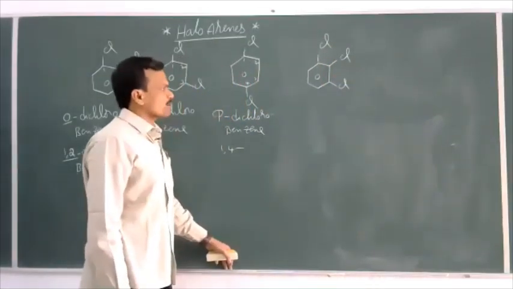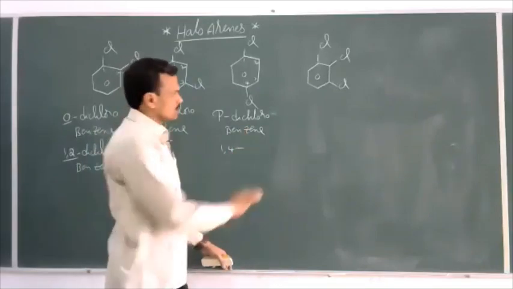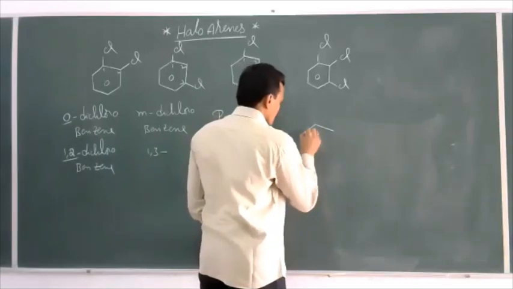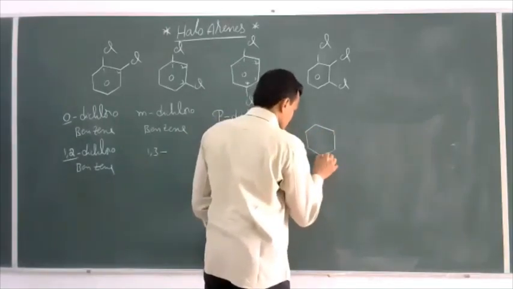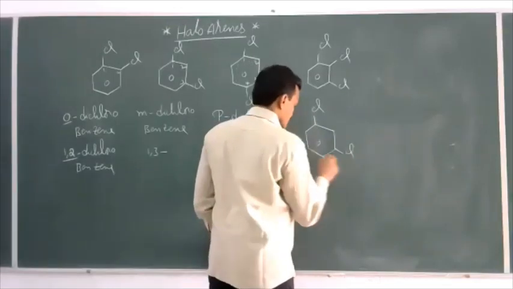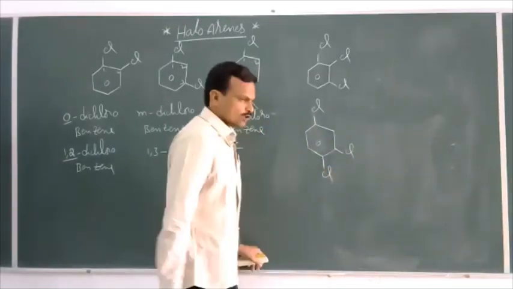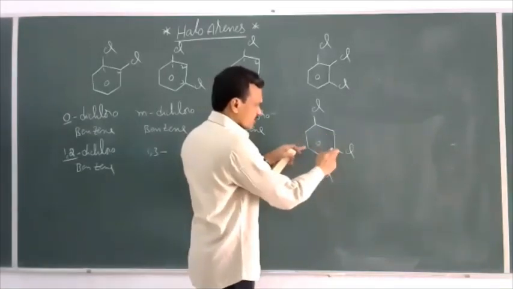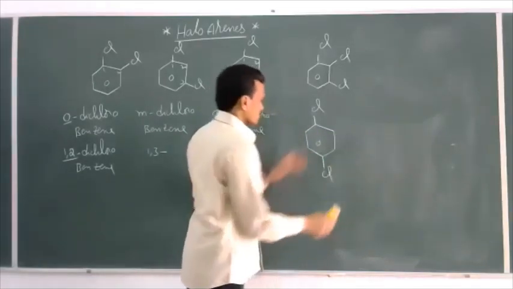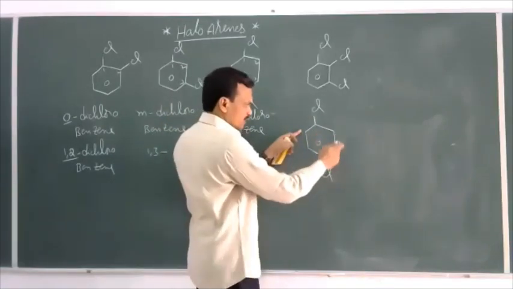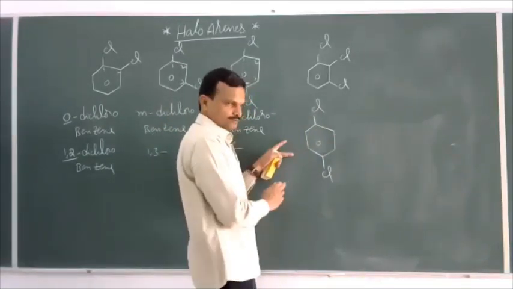So here there is no common name for this, just IUPAC names only. This is one possibility. And one more possibility is you may take this chlorine either here or here, both are same. Out of these 4 positions, let us see here once. These 2 are para positions, and the remaining 4 positions, wherever you take chlorine, we can get the same structure.